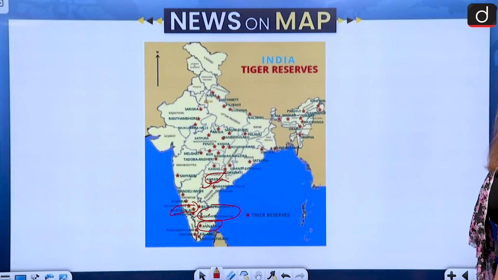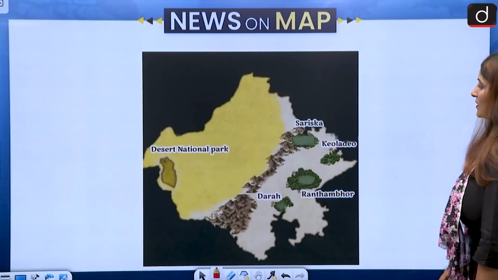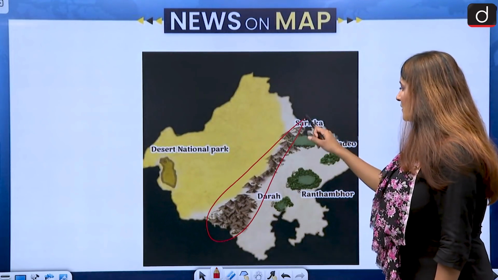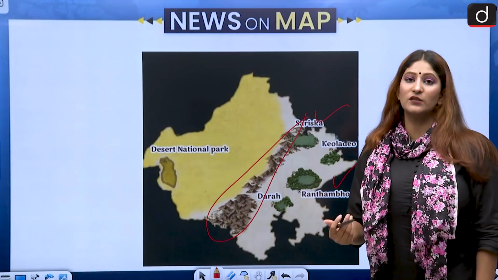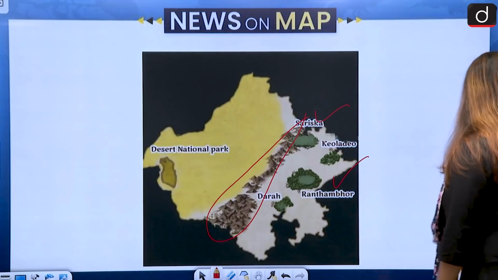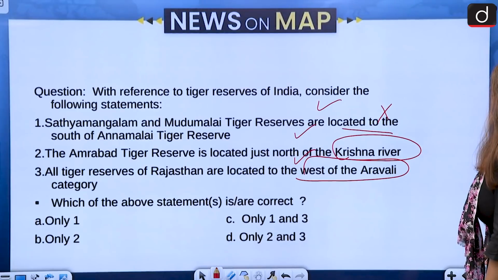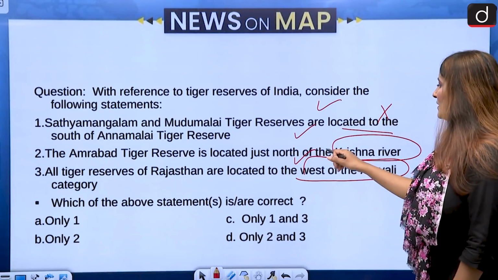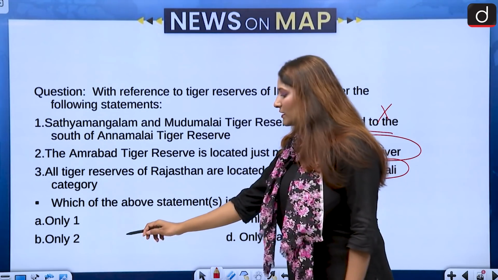All tiger reserves of Rajasthan are located to the west of the Aravalli ranges. Not category, it is actually ranges that we are talking about. Here is the Aravalli range, and many tiger reserves such as Sariska and Ranthambore are situated to the east of the Aravallis. So only the second is correct. First and third are not. B is the correct answer over here.